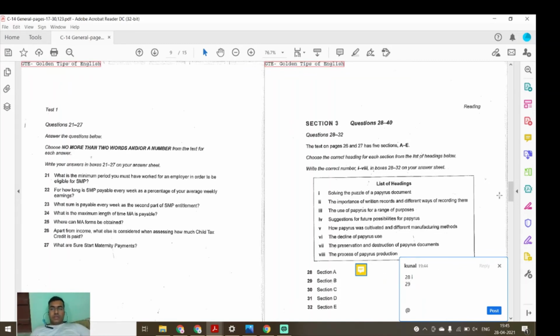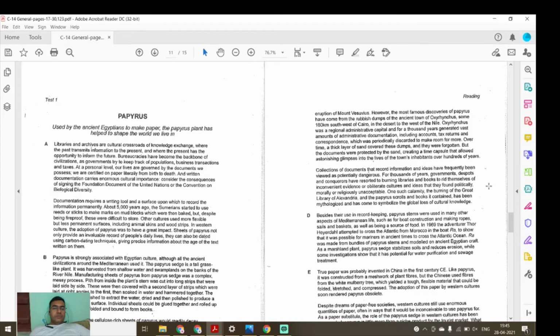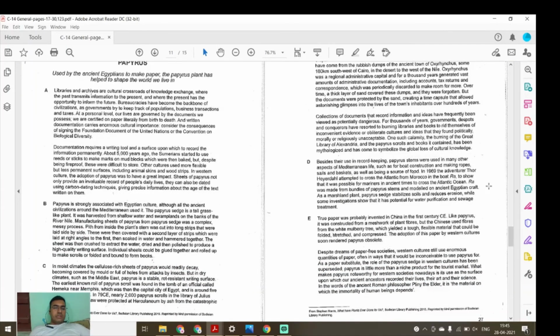Section B. What is there? Papyrus is strongly associated with Egyptian culture. Although all the ancient civilizations around the Mediterranean used it, papyrus is a tall grass-like plant. It was harvested from shallow water environments on the banks of the river Nile. Manufacturing sheets of papyrus from paper sage was a complex, messy process.